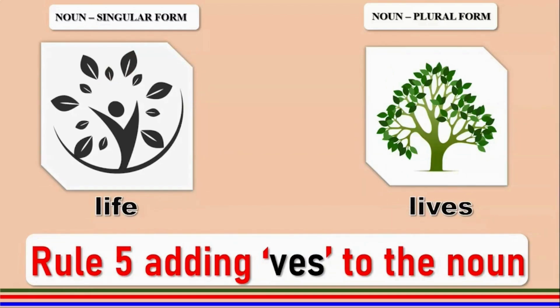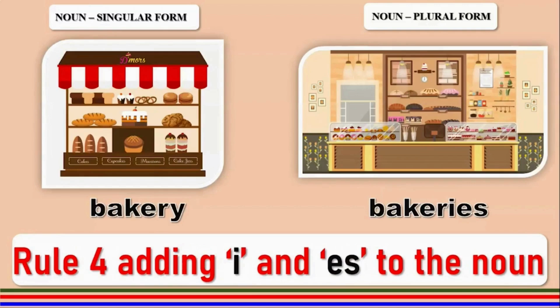Life, singular. Lives, plural. Rule number 5, adding VES and removing FE. Bakery, this follows rule number 4, where the Y is replaced with I and you add ES to get bakeries.